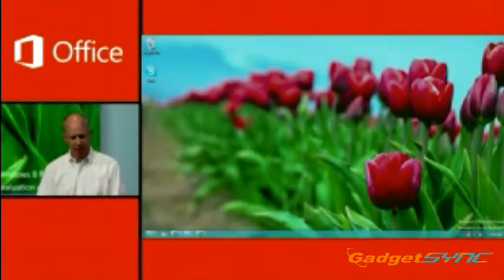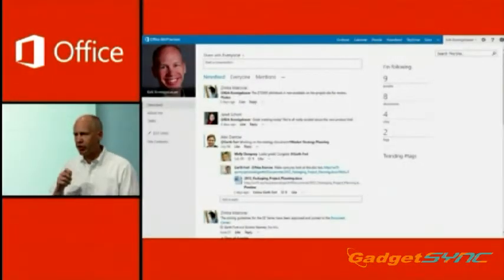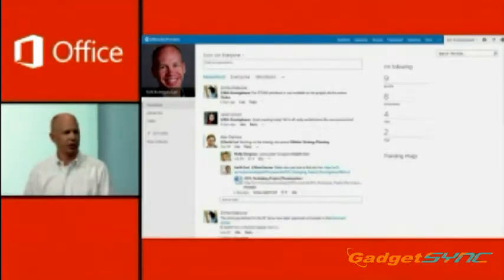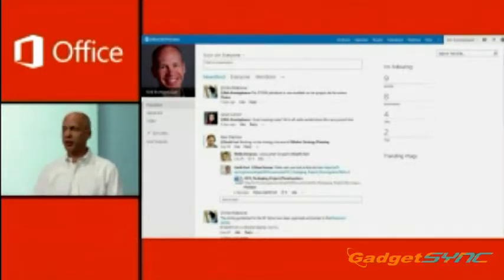I want to give you a quick look at what we've done with the new SharePoint and some of the social capabilities there. So I'm going to go to the desktop, and I'll bring up a browser. Now, SharePoint does a lot of different things: document management, content management, enterprise search, workflow. What I want to show you here is the work we've done around social. Now, like the rest of the Office applications, SharePoint has a new user interface as well. Much cleaner, simpler, a design that's easy and intuitive for people to get access to the tools that they need. Now, with SharePoint and social, you can follow, you can keep track of anything, all kinds of different content.